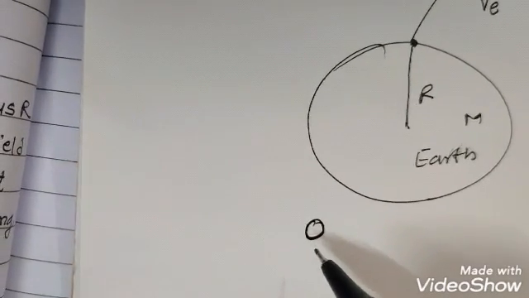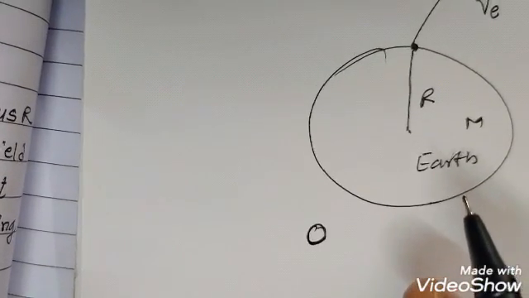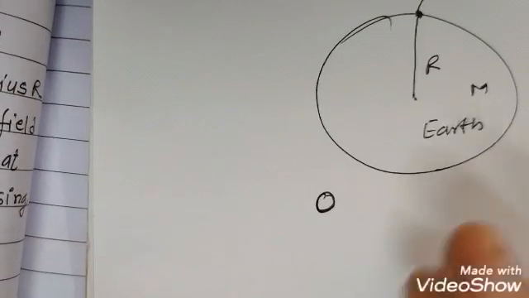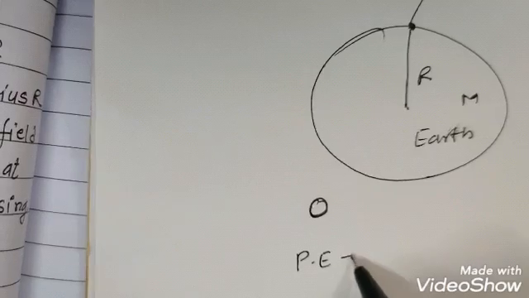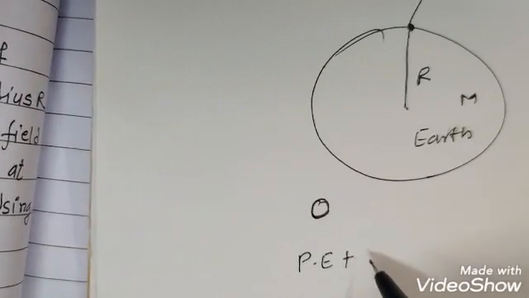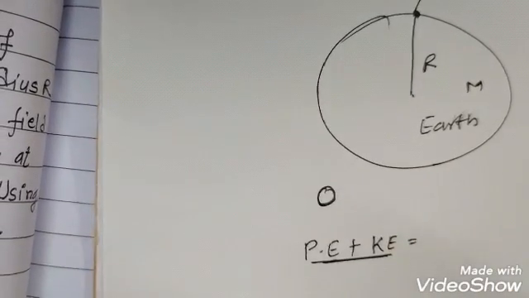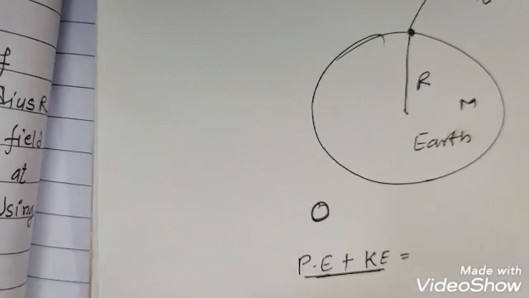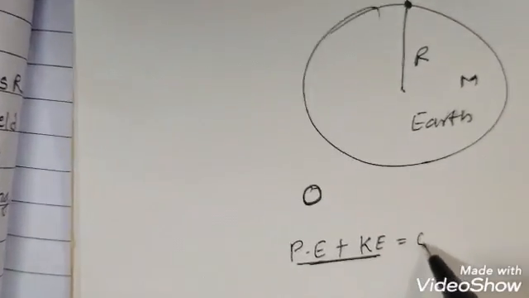So VE is called escape speed, and we use the law of conservation of mechanical energy for the body. The sum of the potential energy and the kinetic energy must be the same at each and every point of the journey, and because at infinity it is zero, it must be zero.